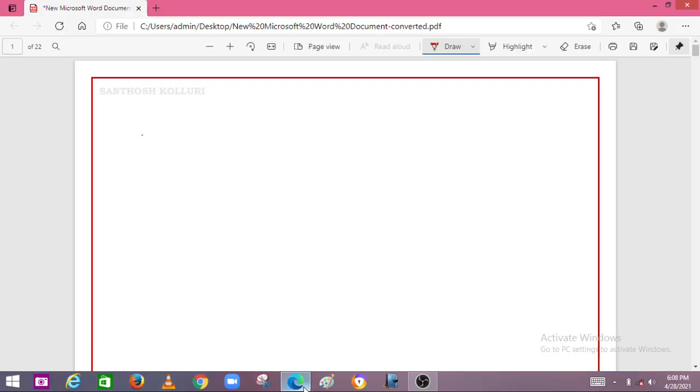In this class, we will be discussing the types of circuit breakers. Here, we have four types of circuit breakers. First one is oil circuit breaker.